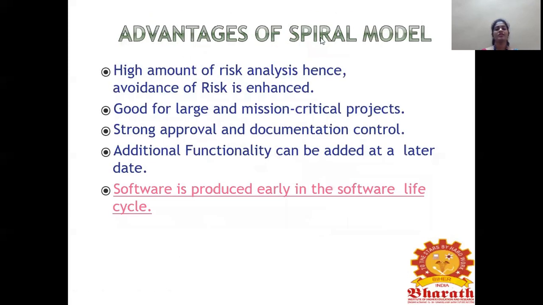So what are the advantages of the spiral model? A high amount of risk analysis is involved, so avoidance of risk is enhanced here. It is good for large and mission-critical projects. It needs strong approvals and documentation control. Additional functionalities can be added at a later date. Software is produced early in the software life cycle.